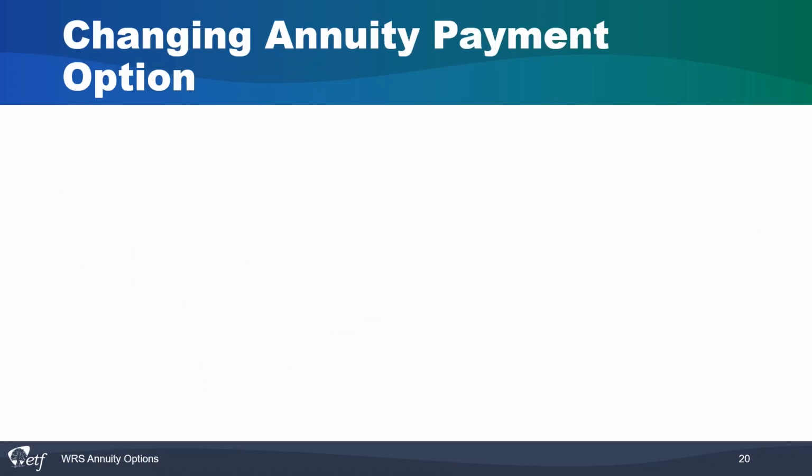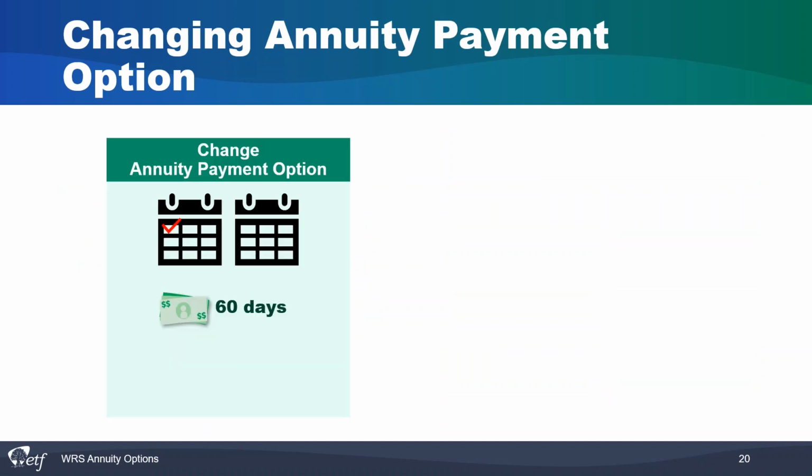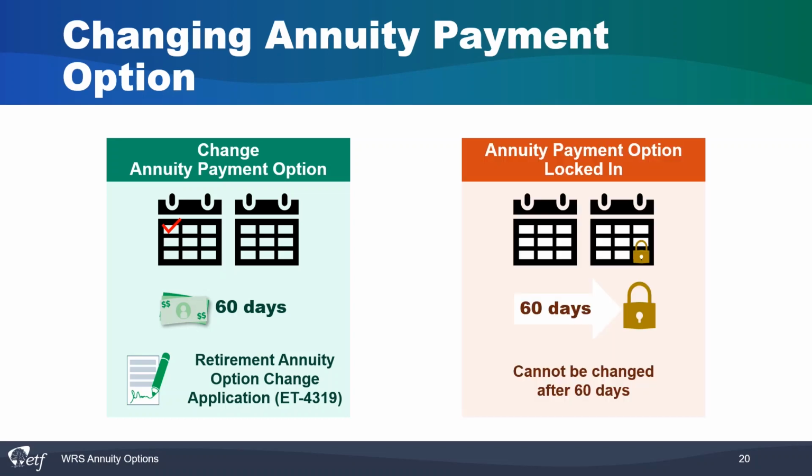So what happens if you decide to change that annuity payment option after you chose one? Starting from the day you have received your first payment, you have 60 days to change your annuity payment option or benefit effective date. This request for a change must be made in writing. You can fax it or send it in the regular mail. Once those 60 days have passed, your annuity payment option is locked in and cannot be changed. Make sure you have explored all of the options and how they will affect you or others when you pass away before choosing the one option that's right for you.